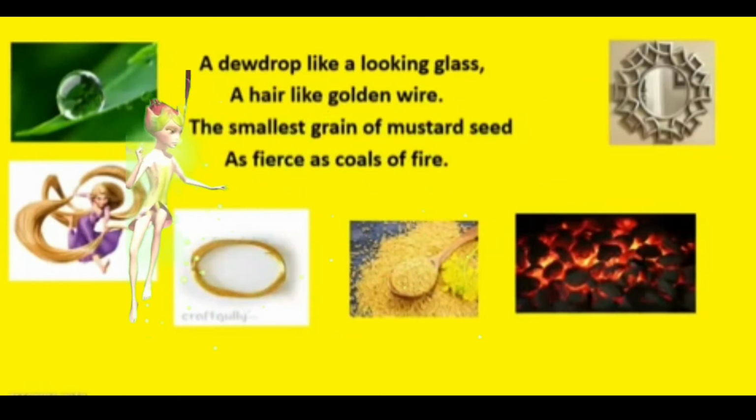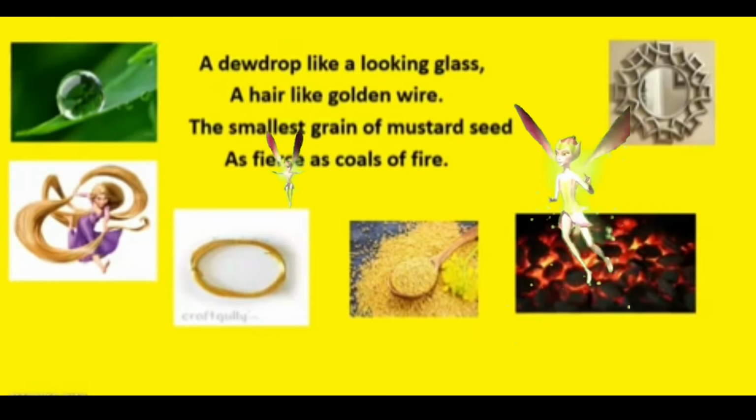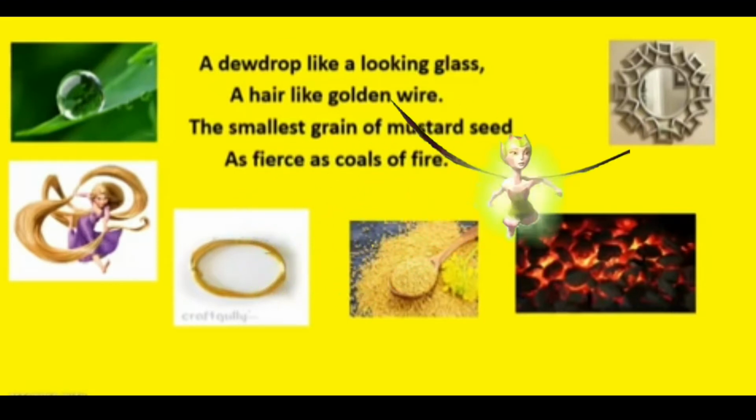So he says a dewdrop. We all know what a dewdrop is, right? A small drop of water is called a dewdrop. You can see one in the picture. If you wake up early in the morning and look outside on any of your leaves, you would find little drops of water, and they are really beautiful. They are transparent and you will see your reflection in it.